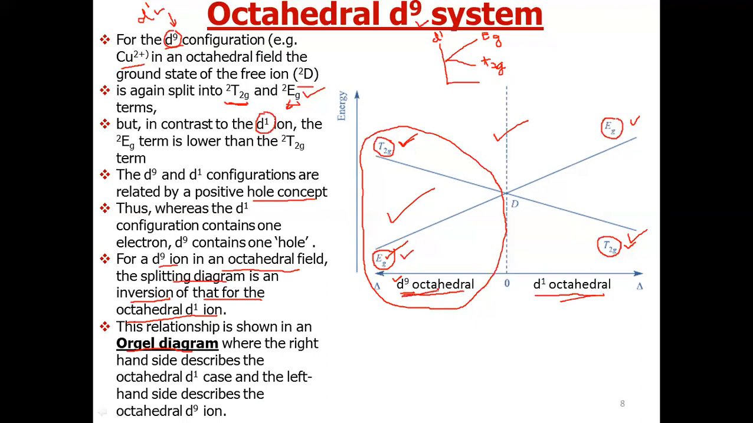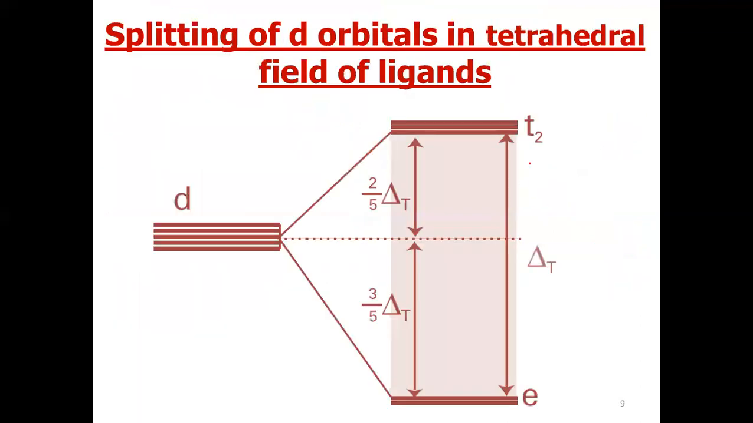We have represented them on a single graph. Now we will discuss the splitting in case of tetrahedral complexes, and quickly we will remind that in tetrahedral complexes the splitting pattern is reverse to that of octahedral complexes. Here E orbitals have lesser energy and T2 orbitals have higher energy. This splitting pattern is explained on the basis of crystal field theory.